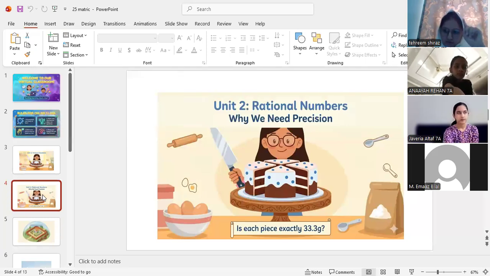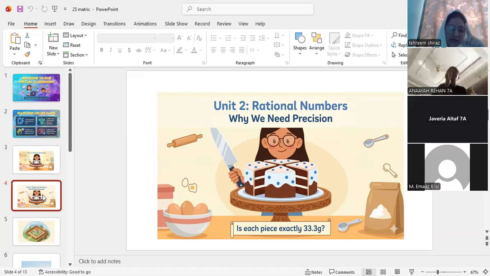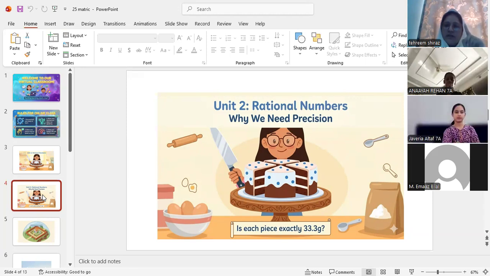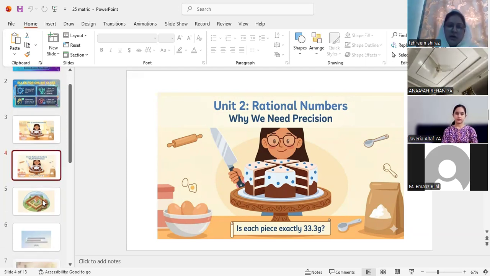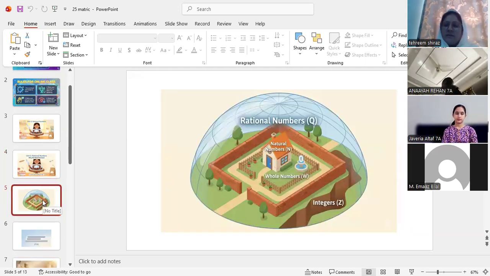The first condition, the number should be in a fractional form, plus the number's denominator cannot be equal to 0, right? If the denominator is 0, then that number is not a rational number. Clear?